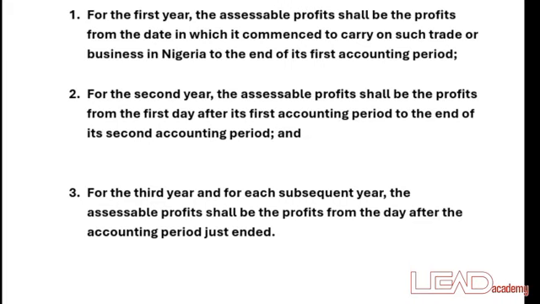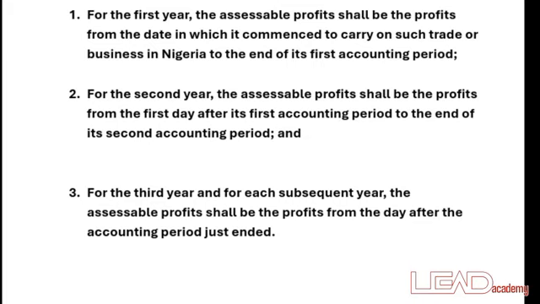if a business commenced on April 1st. Which means the first basis period is going to be from April 1st down to 31st March, which is a 12 calendar month, which is a 12 month accounting period.